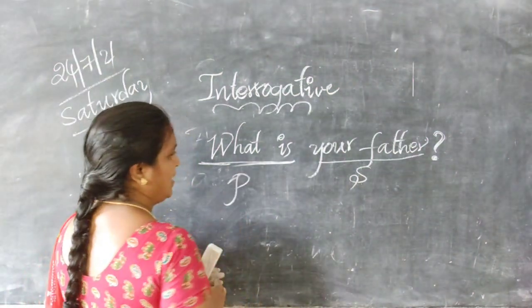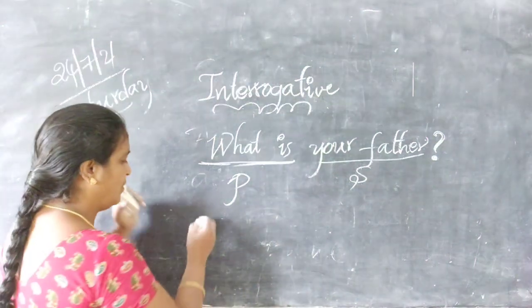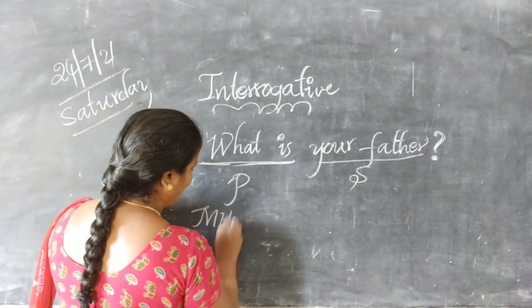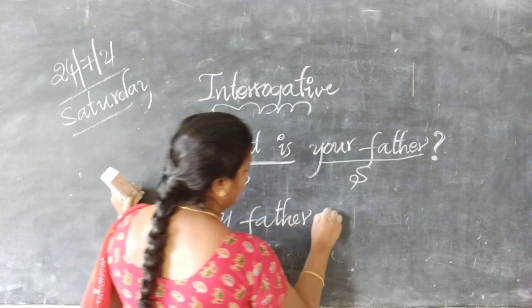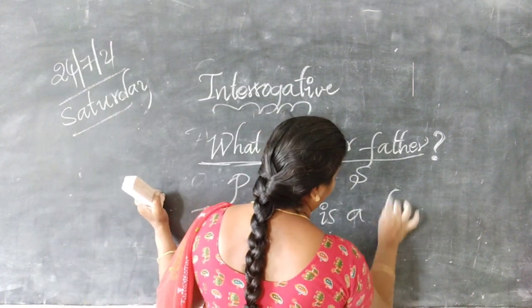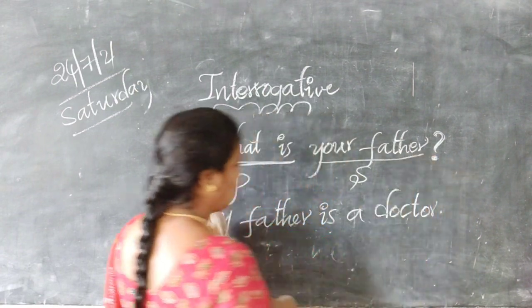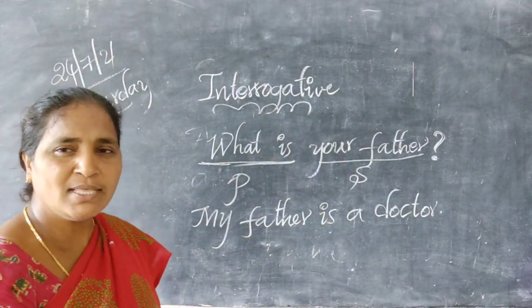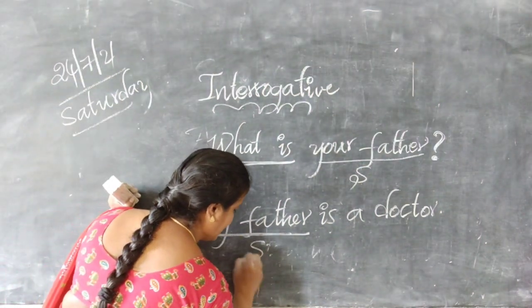But in a declarative sentence, for example, my father is a doctor. Here what is the subject? My father. It is the subject.